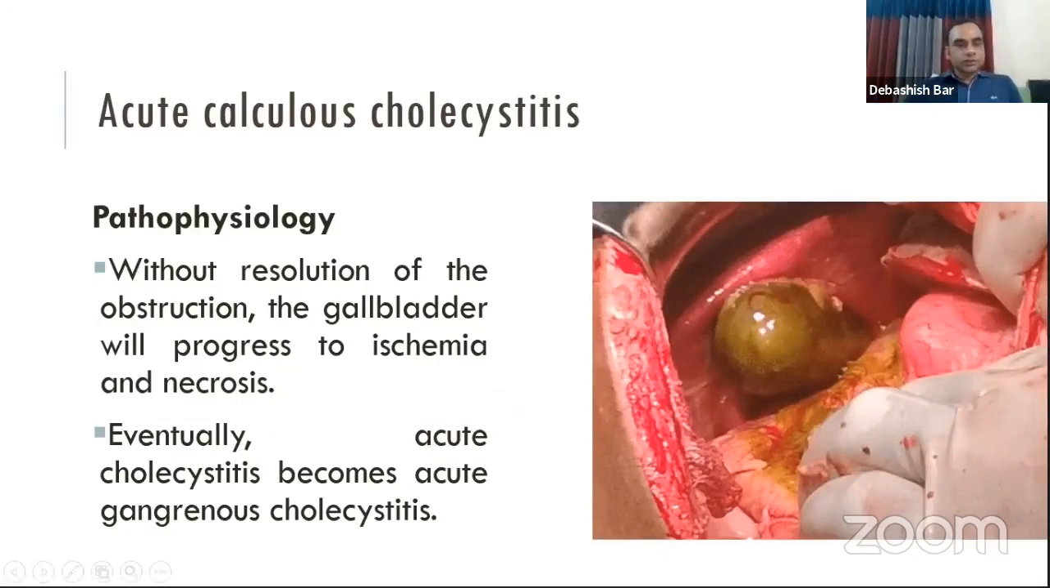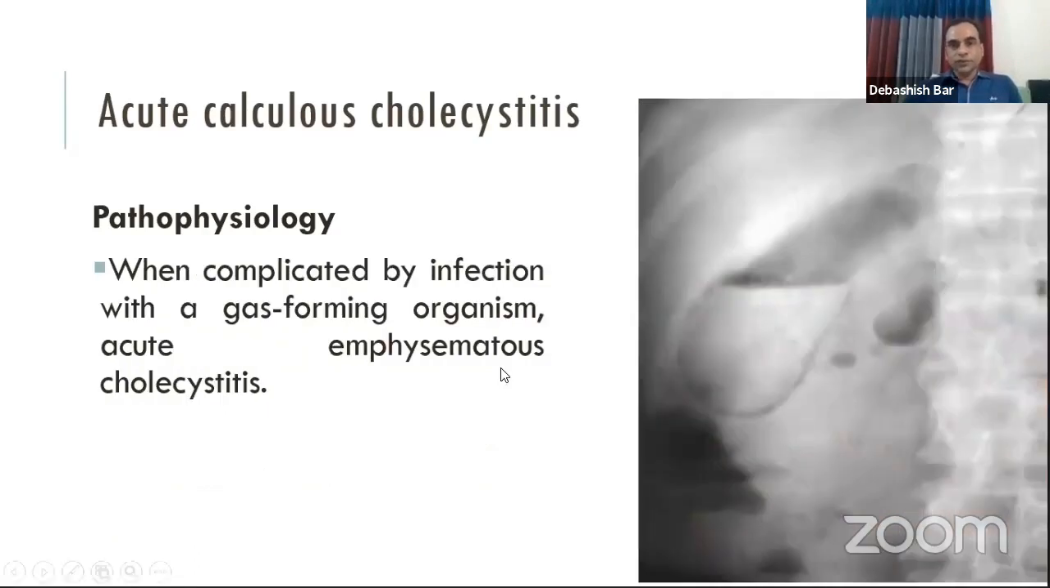If the inflammation does not resolve, then the gallbladder will progress to ischemia and necrosis, and acute cholecystitis becomes gangrenous cholecystitis. Sometimes gas-forming organisms may infect the gallbladder and cause gas formation within the gallbladder lumen, and there will be an air fluid level on plain X-ray. That is called emphysematous cholecystitis.